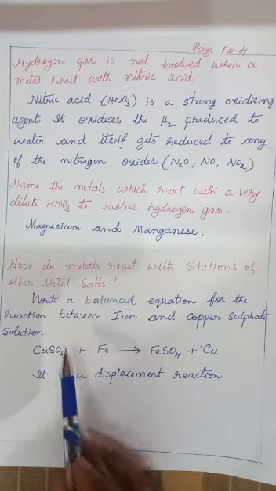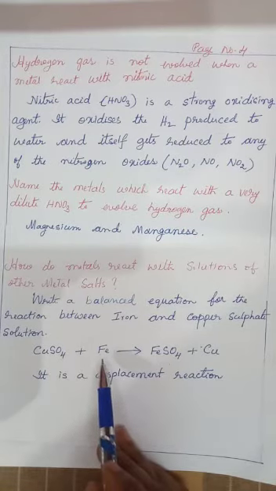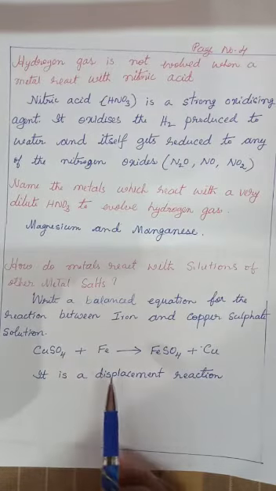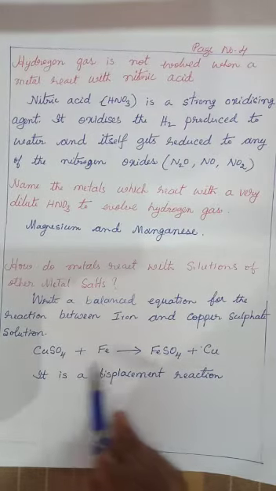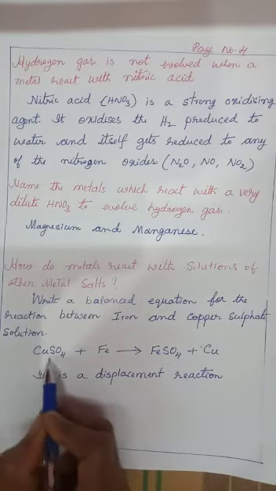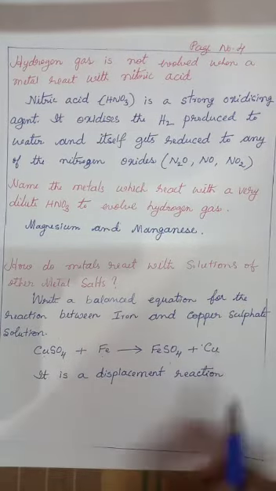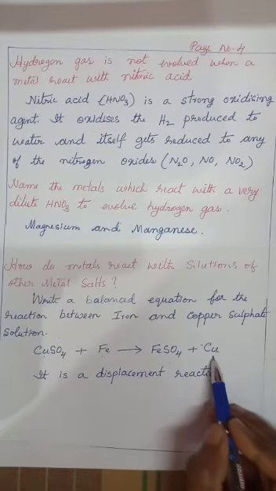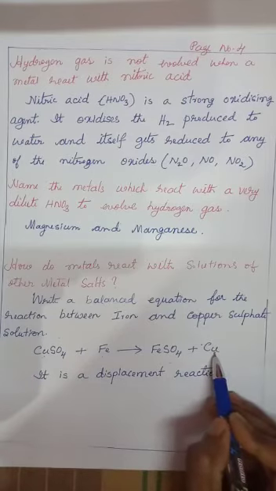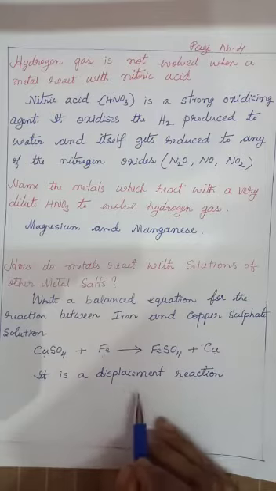What is the action of iron with copper sulfate solution? Or what happens when an iron nail is dipped in copper sulfate solution? When an iron nail is dipped in copper sulfate solution, it displaces copper from copper sulfate solution. Copper is displaced, separated from copper sulfate solution. Iron displaces copper from copper sulfate solution and it forms iron sulfate. It is a displacement reaction.